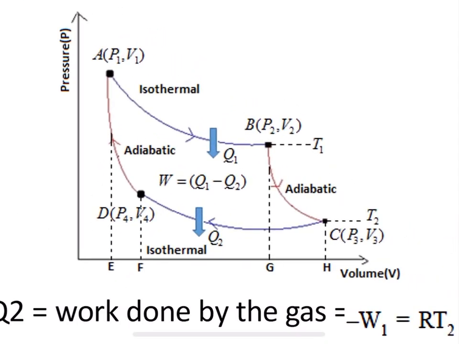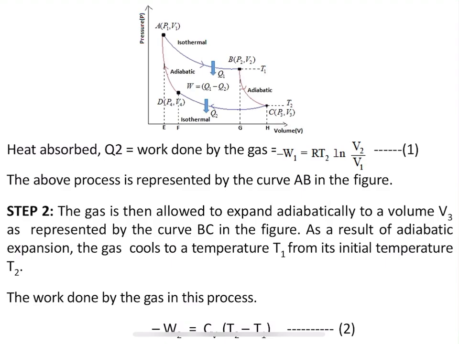So, here the temperature is going to decrease. The temperature which was T2 is going to change into T1, because since this is an adiabatic process, there is no exchange of heat between the system and surroundings. So, that is why the gas will experience some cooling effect, and the temperature will be reduced from the initial temperature T2 to T1. Okay. So, this is step 2.